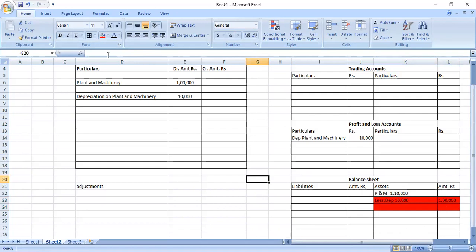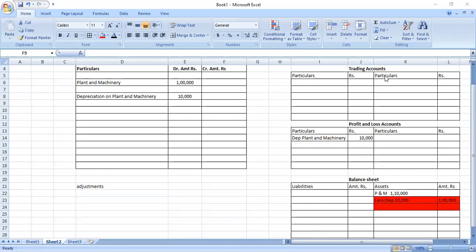Understand? So what you understand from trial balance, I can explain what is the trial balance, what comes in the debit side, what comes in the credit side. Trial balance, one more rule you must understand. This is one rule, that assets and expenses are debited and income and liabilities are credited. There is one more rule for trial balance, that all the trial balance items have only one effect.